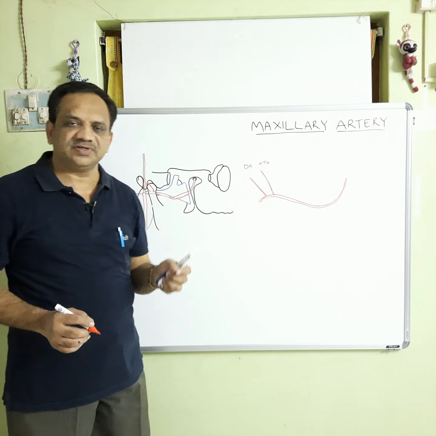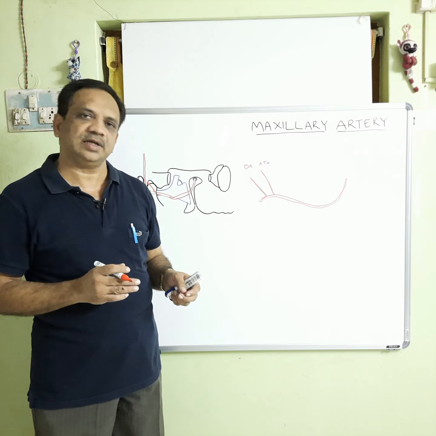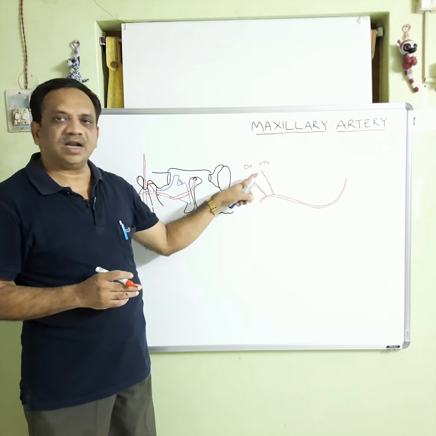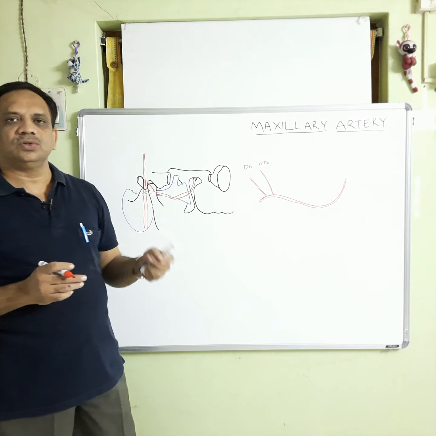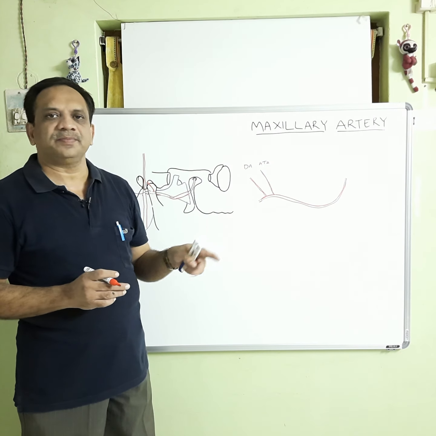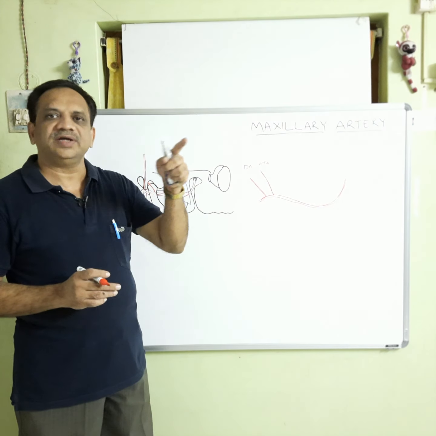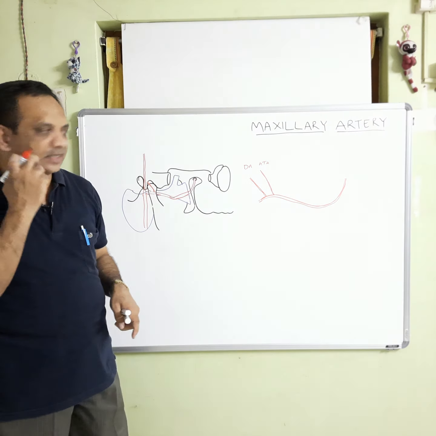The petrosquamous fissure is between the petrous part of the temporal bone and the squamous part of the temporal bone. So, it passes along with the chorda tympani nerve and it enters the tympanic cavity to supply blood to the inner layer of the tympanum and the mucous lining of the tympanic cavity. So, this is the anterior tympanic artery.